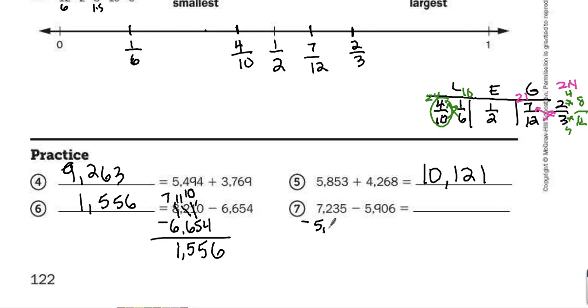7,235 minus 5,906. I cannot do 5 minus 6, so I'm going to borrow. 15 minus 6 is 9. 2 minus 0 is 2. I cannot do 2 minus 9, so I must borrow. 12 minus 9 is 3. 6 minus 5 is 1. 1,329.